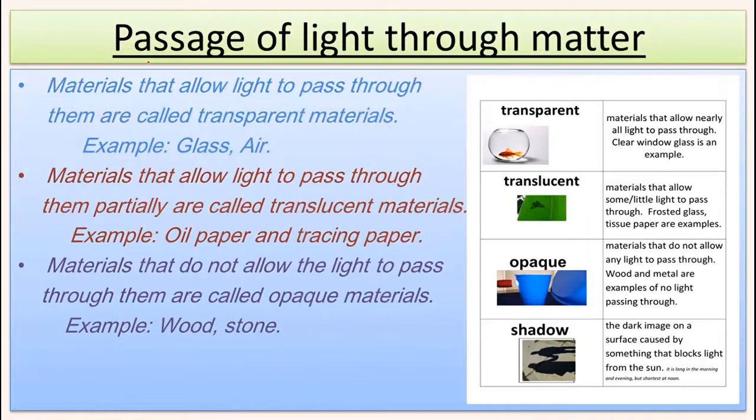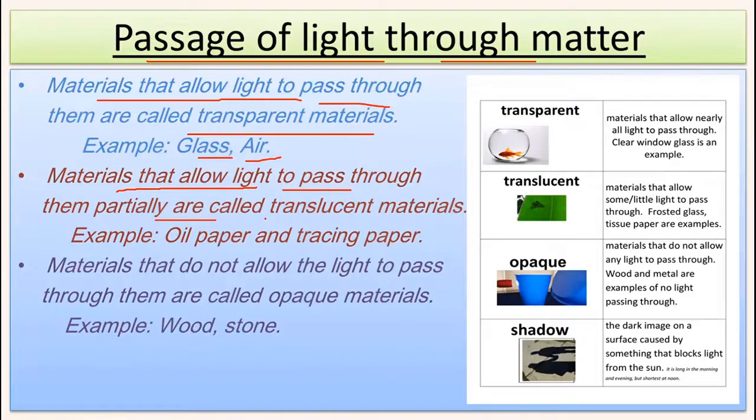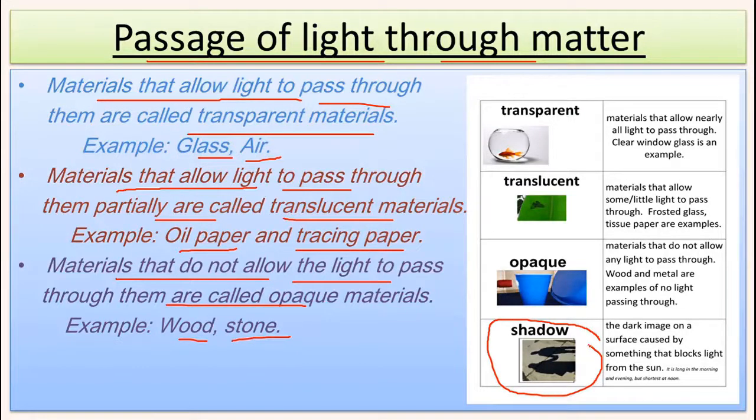Now, let's understand the passage of light through a matter. Materials that allow light to pass through them are known as transparent materials, such as glass and air. Materials that allow light to pass through them but only partially are called translucent materials, such as oil paper or tracing paper. Materials that do not allow light rays to pass through them are known as opaque materials, such as wood or stone. When light rays hit any kind of opaque object, then shadows form, which we are going to understand in the second part.